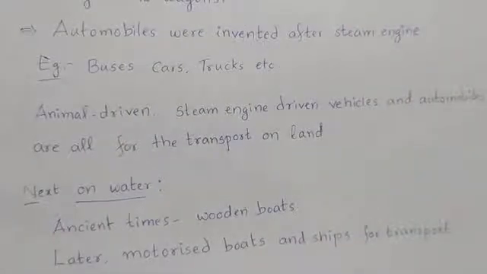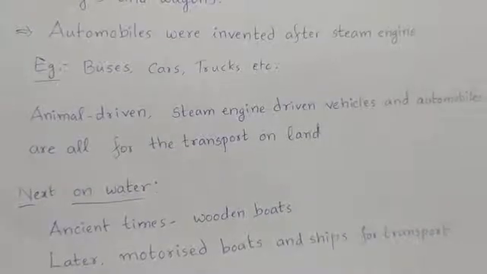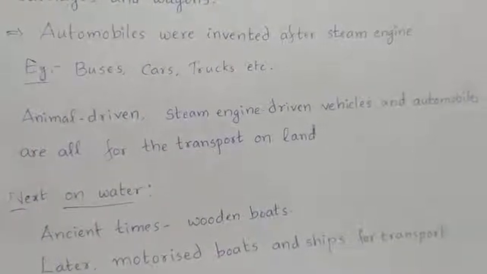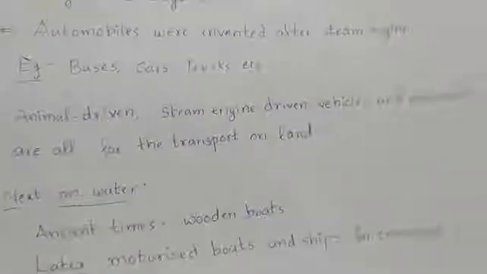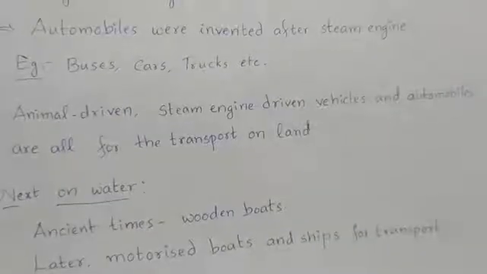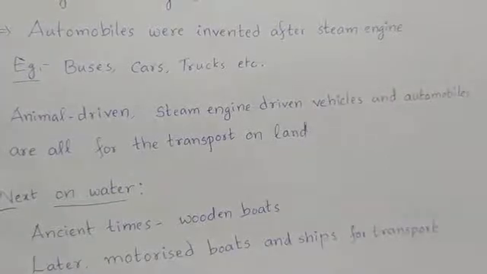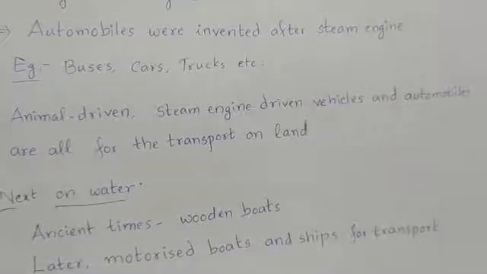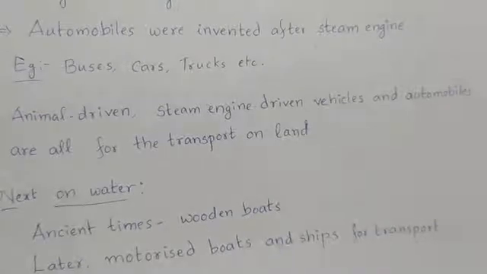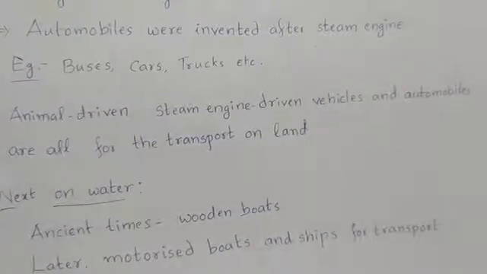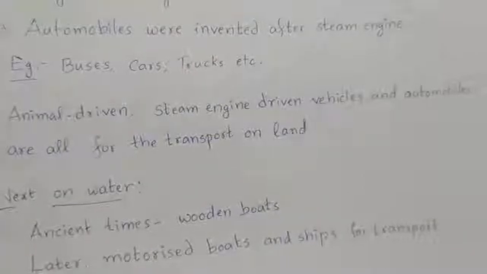After the steam engine, automobiles were invented. Automobiles means buses, cars, trucks, etc. Right? Means first animal driven, then steam engine driven vehicles, followed by automobiles.